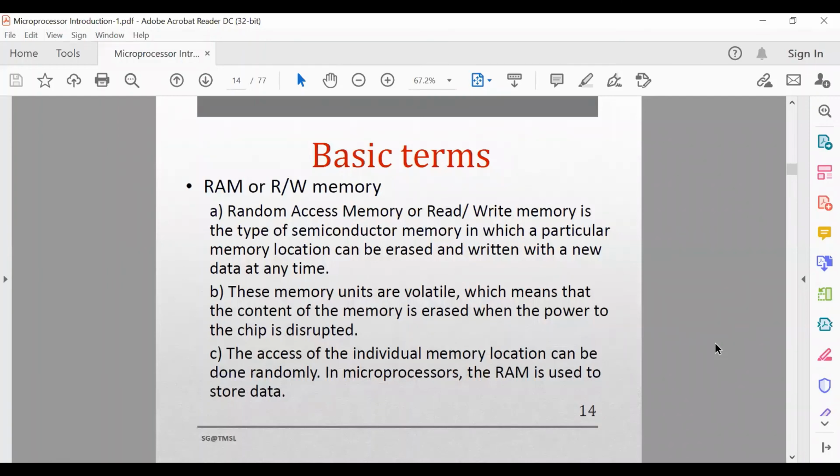And what is the use of ROM? That is the read-only memory whose contents remain even after removing the power supply. That's why ROM is basically used to store the monitor program or system program, which cannot be altered. That is fixed. RAM can be erased anytime. You can change your program, you can change your data. That's why everything will be stored inside the RAM.